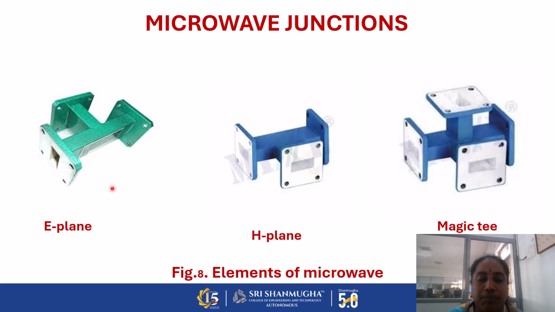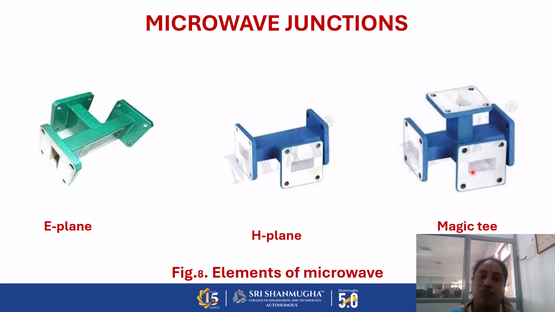In the E plane, the electric field is present only in the direction of propagation of the electromagnetic waves. Here the power level is split into two ports, and finally the output power levels are in the same phase. But in the H plane, when we apply power at port 1, port 2 and port 3 always act out of phase. So in the E plane the output levels are in the same phase, and in the H plane the output levels are out of phase, that is, a 180-degree phase shift is present in the H plane. And next one, Magic T. The Magic T is nothing but the combination of both E plane and H plane.